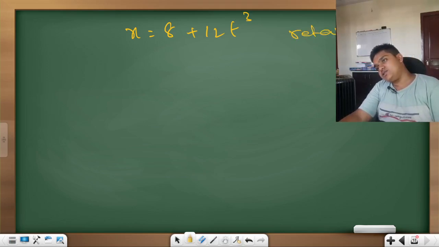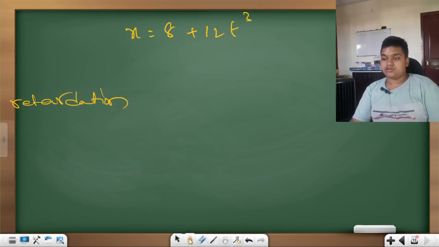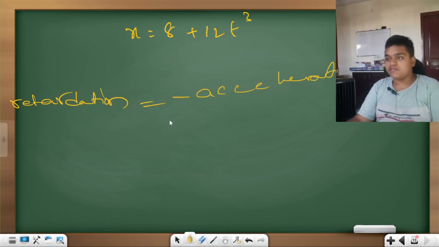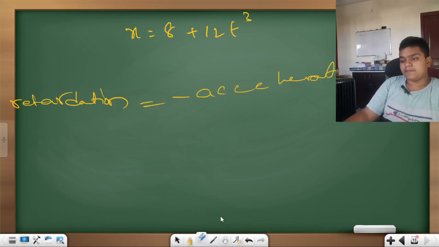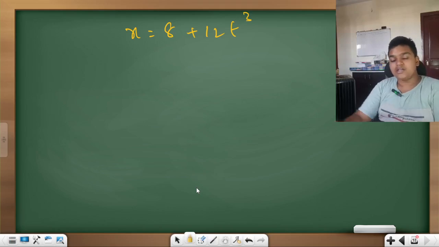What is retardation? What is this retardation? It is negative of acceleration. Retardation is negative of acceleration. So if we find acceleration, then we find retardation. It is very clear.